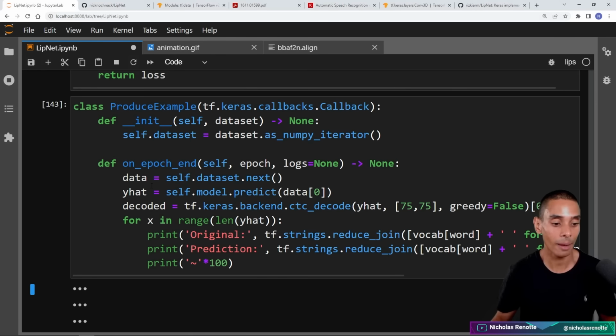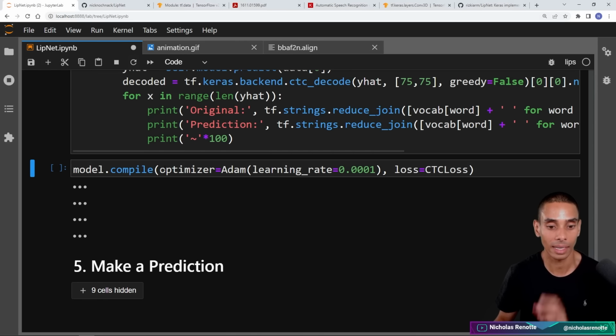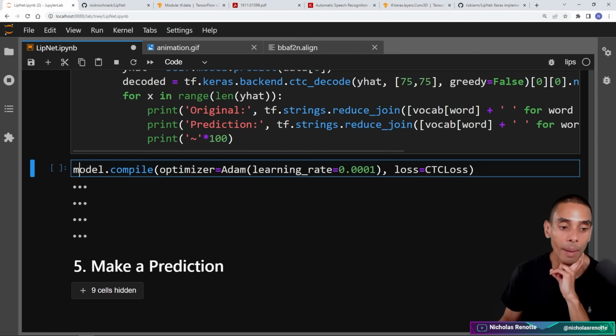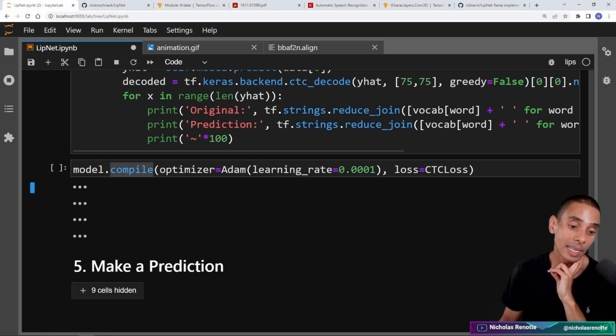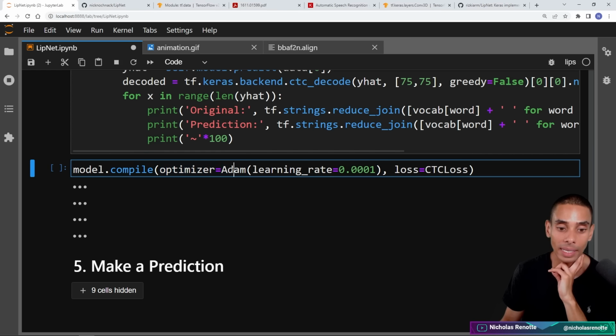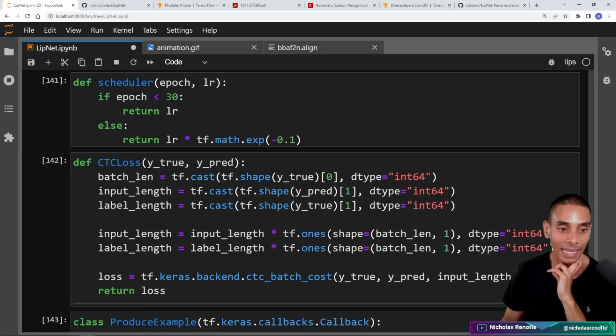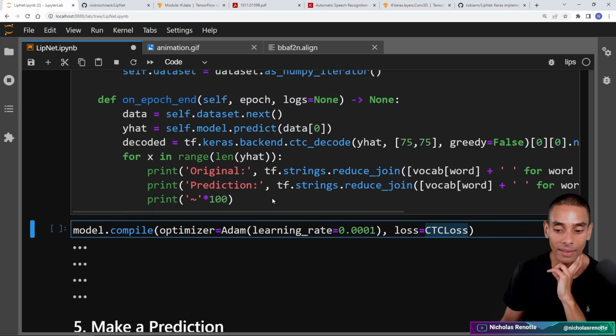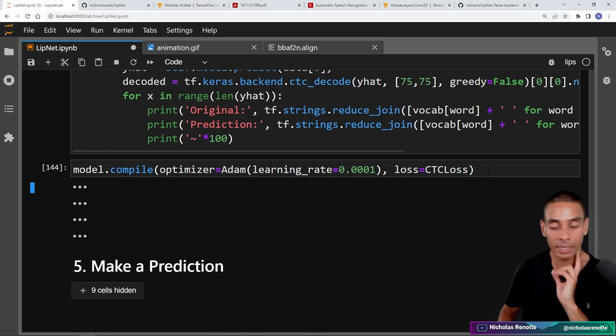So if we go and run that now, this should allow us to compile our model. We're grabbing our model and running .compile, which is a typical standard Keras call in order to compile our models. Basically we're setting our optimizer to an Adam optimizer with an initial learning rate of 0.0001. We're specifying our loss as our CTC loss function, which is what is defined over here. If we go and compile this, no errors, we're looking pretty good.